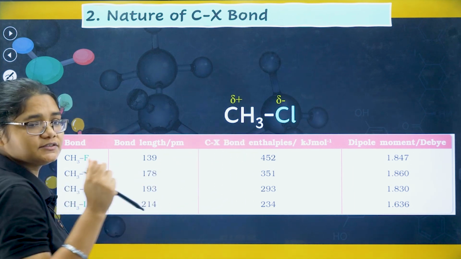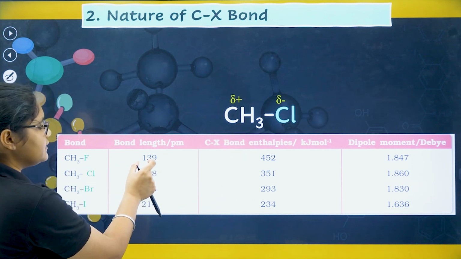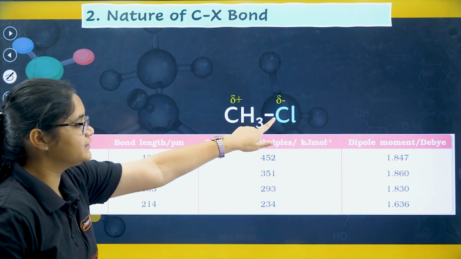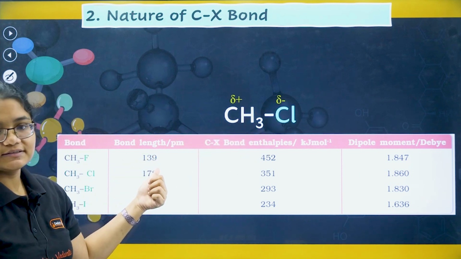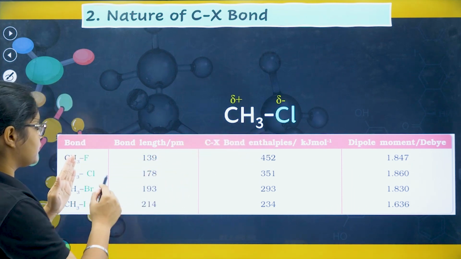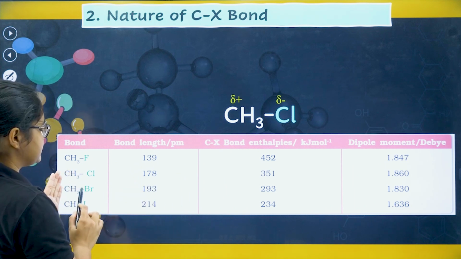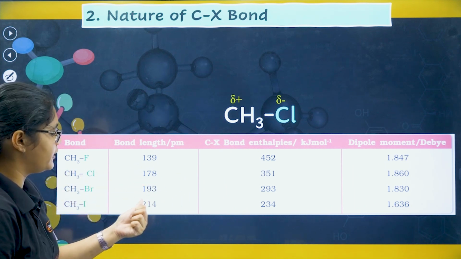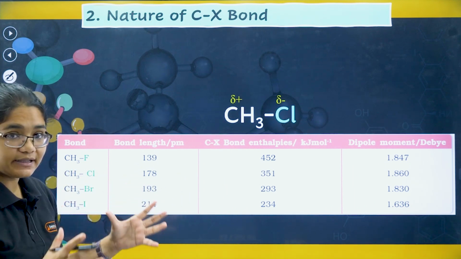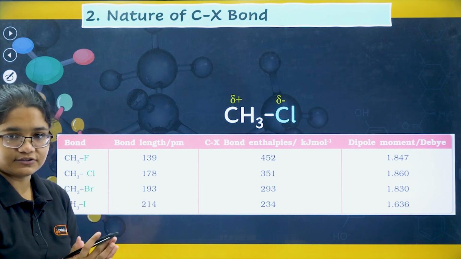So you know, fluorine is the smallest atom here, so the bond length here is very small, means if this is F, the bond length will be 139. Now as you see, chlorine is a bigger atom, bond length increases. Bromine is further bigger, so bond length increases. Iodine is the biggest atom, so bond length is the highest here.